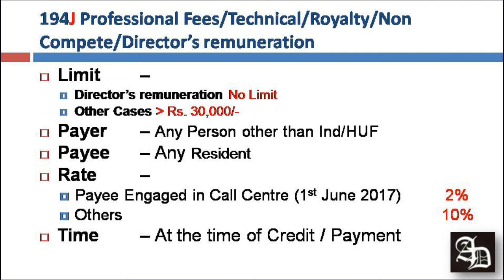In this case, there has been an amendment from 1st June 2017 that 2% has to be deducted in case a payee is engaged in call center business. Apart from that, 194J is totally about 10% deduction in every case. That must be deducted at the time of crediting of such an amount to the account of the payee, or at the time of payment, whichever is earlier.